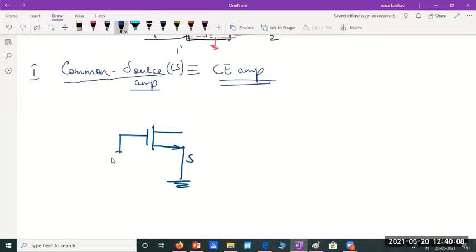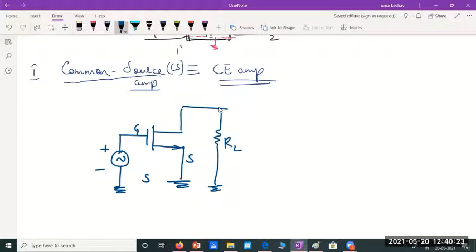The AC input signal should be given between the gate and the source, and the output should be measured between the drain and the source. So I'll have the load resistance here. The source terminal acts like the common terminal between input and output. Hence, this is called common source amplifier. And I told you it is analogous to the common emitter amplifier.